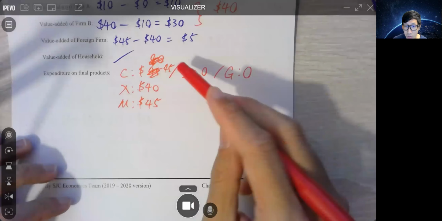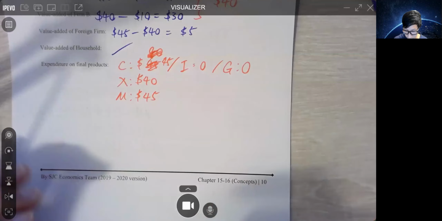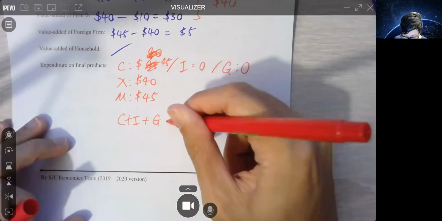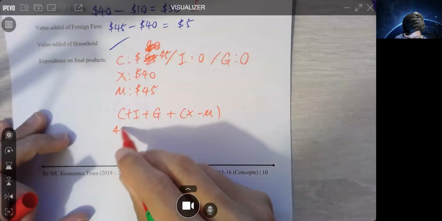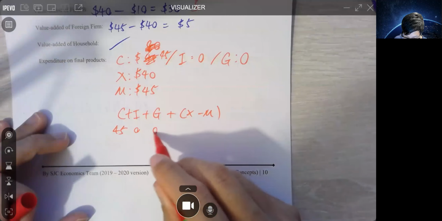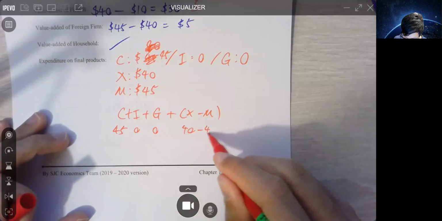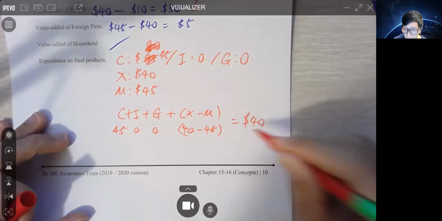Okay，好嘛。So what is the GDP in our case? Remember, C plus I plus G plus X minus M. Here, 45, 0, 0. X 40 minus 45. That should give us the answer of $40.